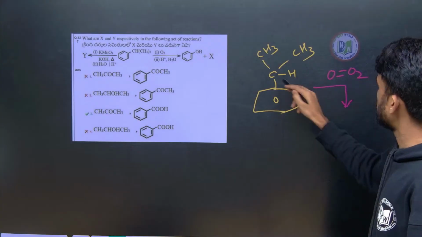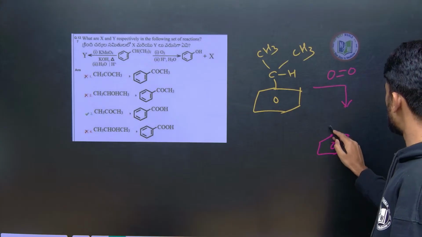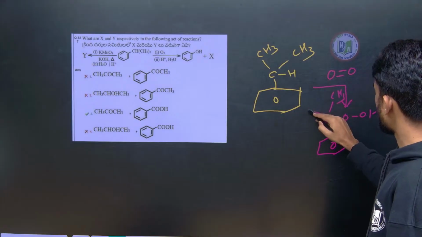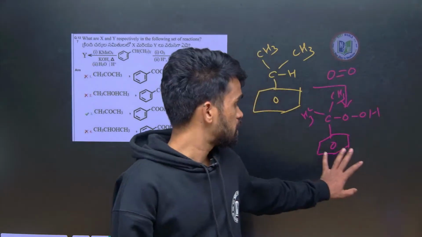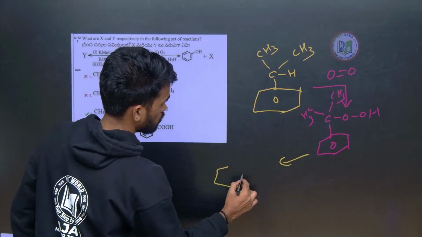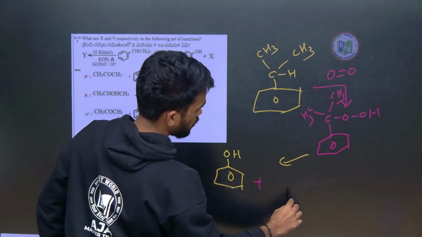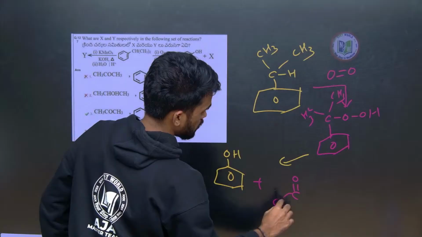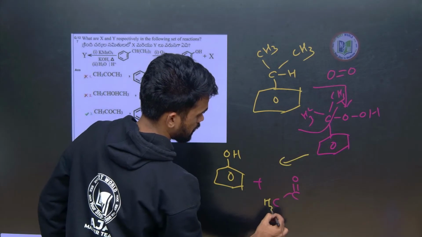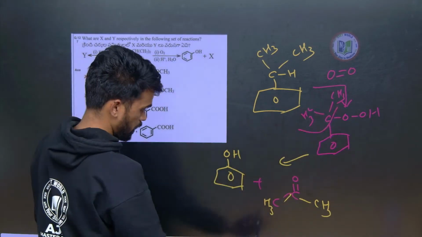So this will be getting oxidized. This hydrogen will be getting oxidized in this form. Now this is what we will be getting. Now this will be rearranged to form phenol, and the remaining part we have is acetone, CO, CH3. This part you can remove from here. So what are the things there? CH3 this side, CH3 this side, and one oxygen. So this will be the remaining part.